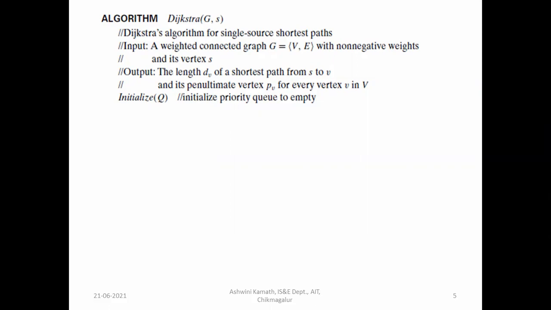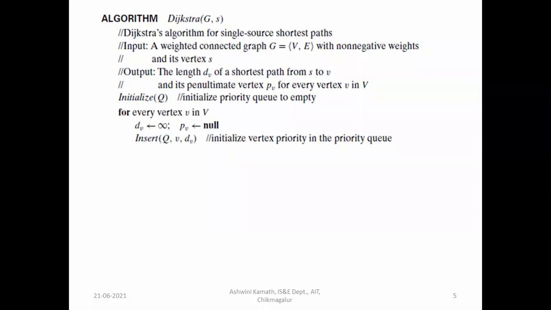So, initialize queue. This is a priority queue. Initialize the priority queue to empty. Initially it will be empty. Then for every vertex v in V, dv is equal to infinity. Initially, the distance from the source vertex to all other vertices is infinity because we don't know the shortest path initially. Then pv is equal to null, that is the intermediate vertex which reaches the final vertex, which will be null.